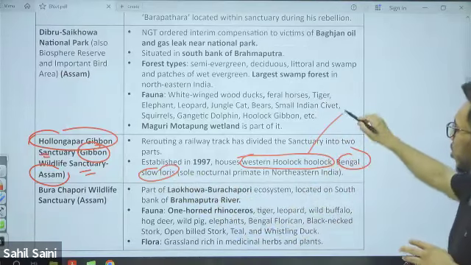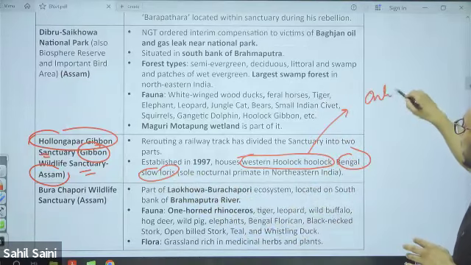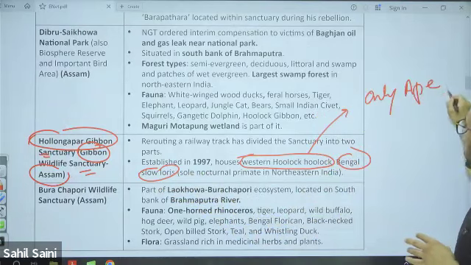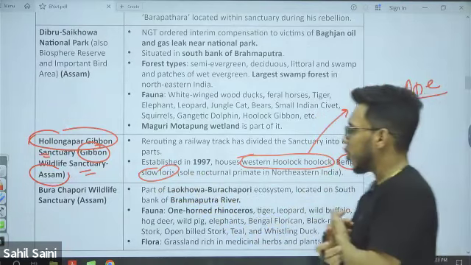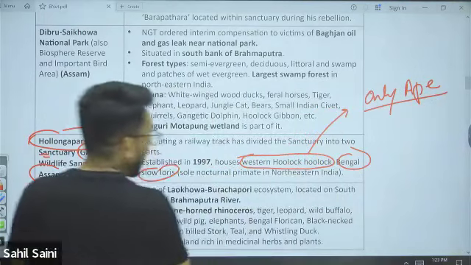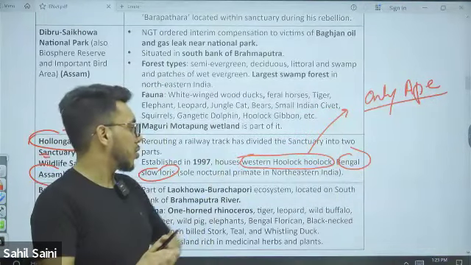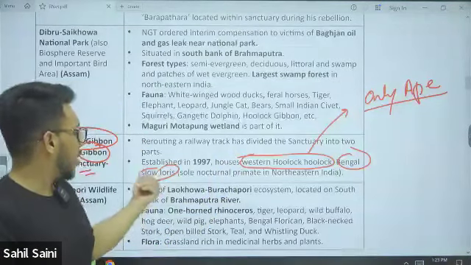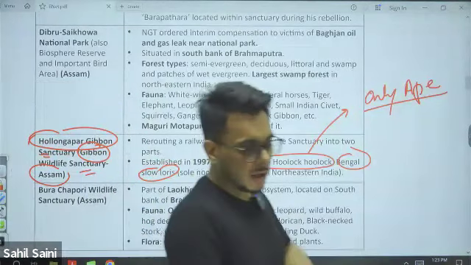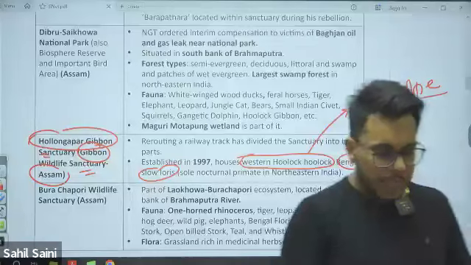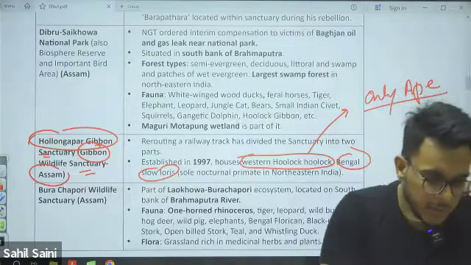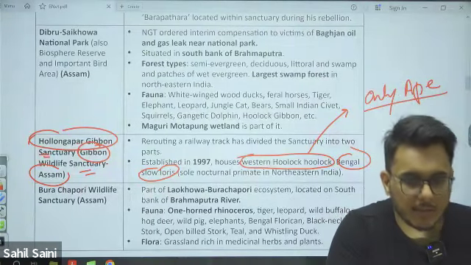The Western Hoolock gibbon is the only ape species of India. And the Bengal slow loris is a nocturnal primate. Nocturnal means those that are active during the night.